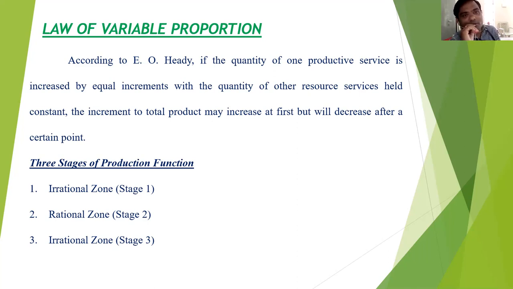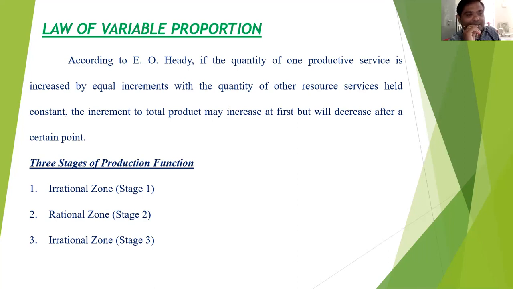As the quantity of input increases, the quantity of output also increases, but only up to a certain point. Suppose the farmer increases the fertilizer from 40 kg to 50 kg, the output increases from 8 to 10 quintals. But after 50 kg, if the farmer again increases the fertilizer from 50 kg to 60 kg, instead of increasing, the yield will decrease.